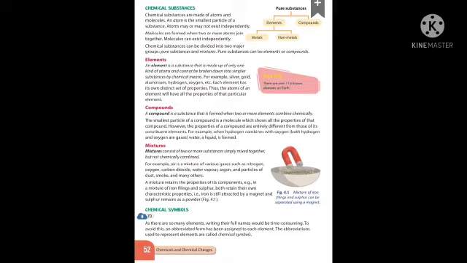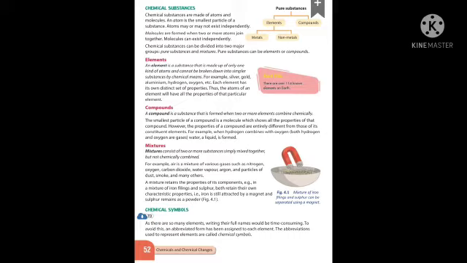Then we have learnt about chemical symbols. Why are we using these chemical symbols? Can you say? To write their full names would be time consuming, is it?